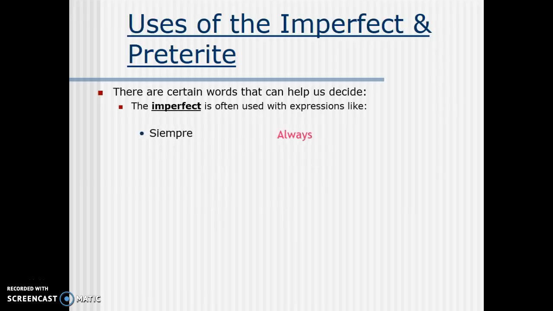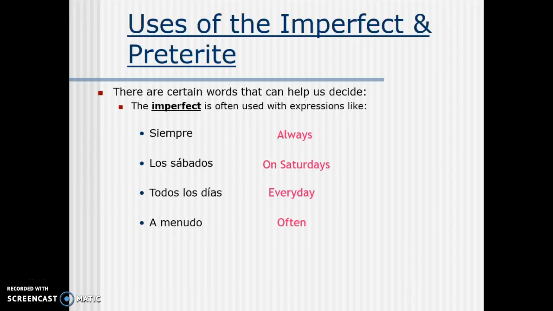Siempre, which means always. If you see that in a sentence, 99% of the time, the sentence is going to be in the imperfect. Los sábados, on Saturdays. Todos los días, every day. A menudo, often.